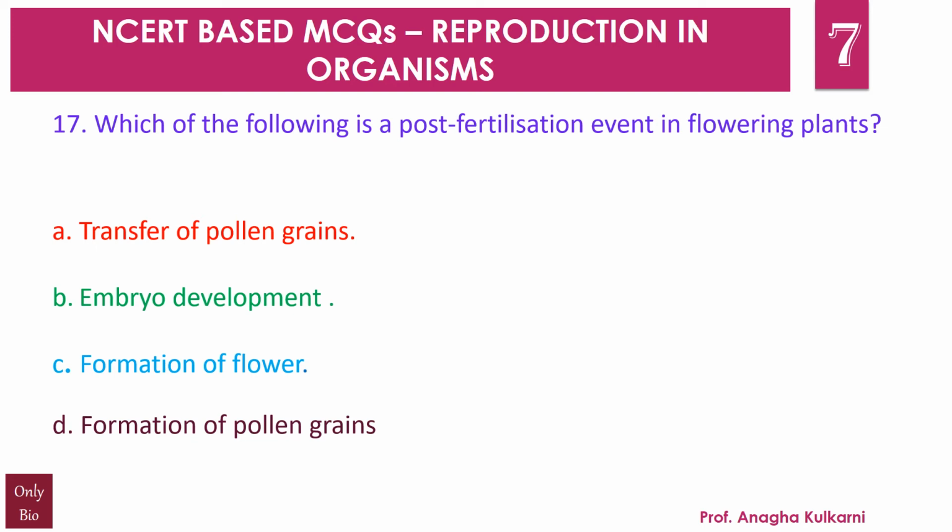And the correct answer for this question is B. Embryo development. This is after fertilization. Transfer of pollen grains, formation of flower. I guess you will be able to make out this doesn't come in post fertilization. Post fertilization means after fertilization.